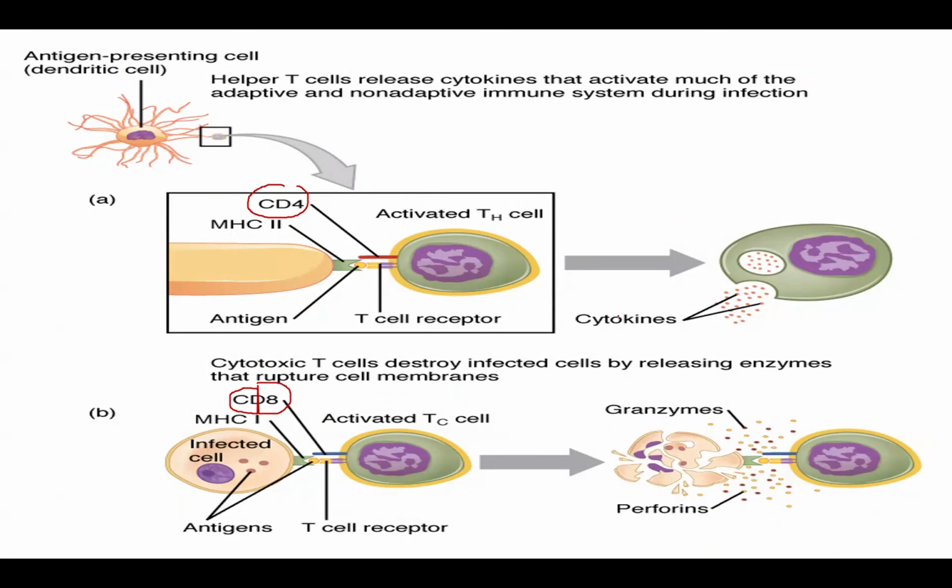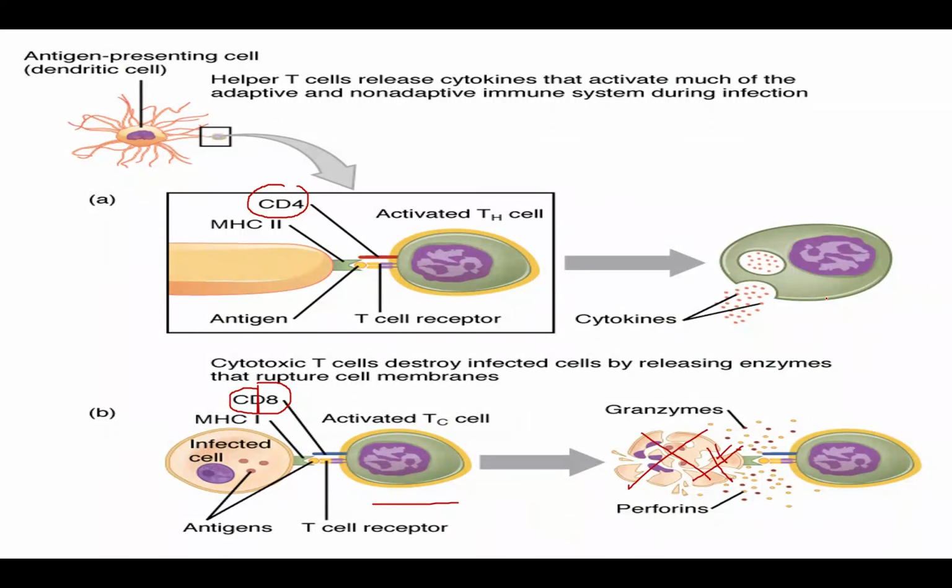The T helper usually produces chemicals like cytokines and interleukins that will help other blood cells, including the TC itself and also the B cell, to be activated. The TC is the one that will kill the viruses by killing the infected cell.